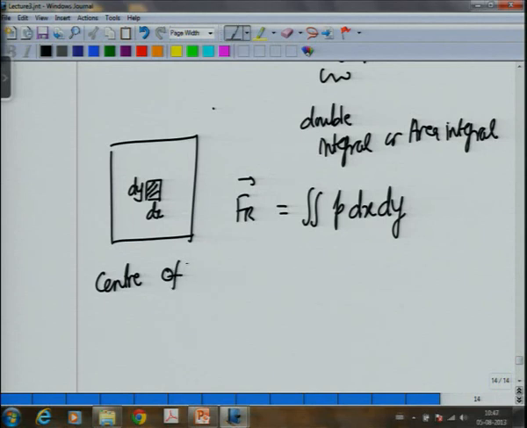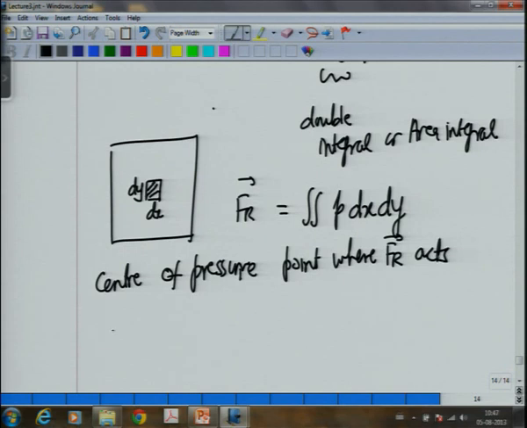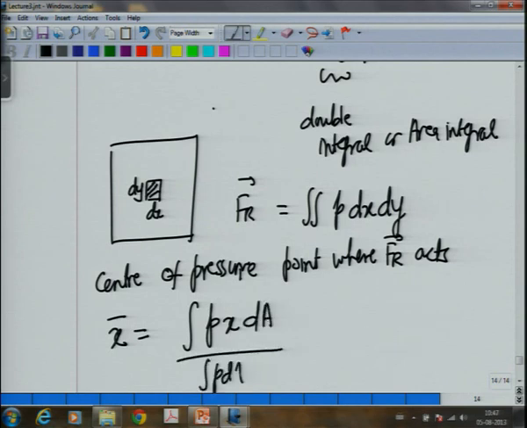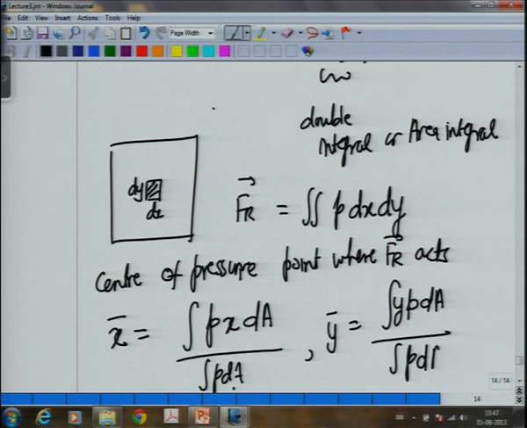And this is what Fr is, and center of pressure is the point where Fr acts, and we have x bar equal to the integral of P x dA divided by the integral of P dA, and y bar equal to the integral of y times P dA divided by the integral of P dA.